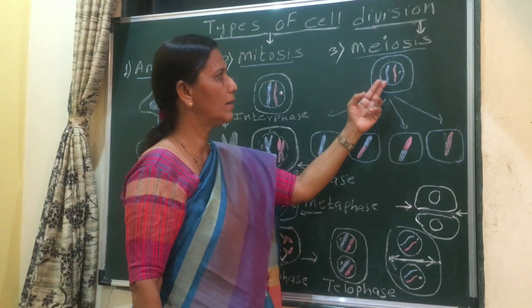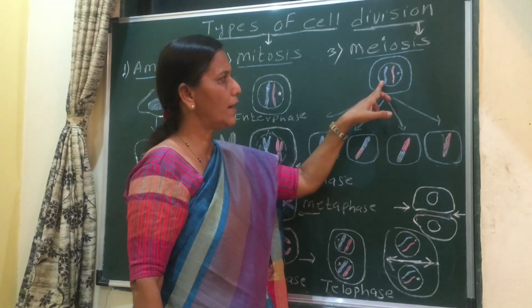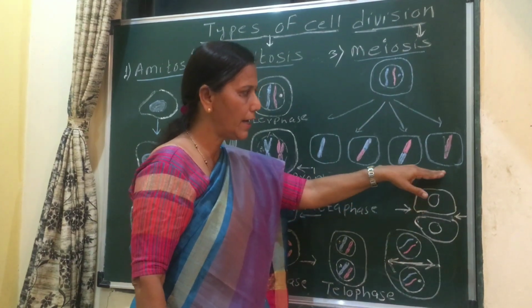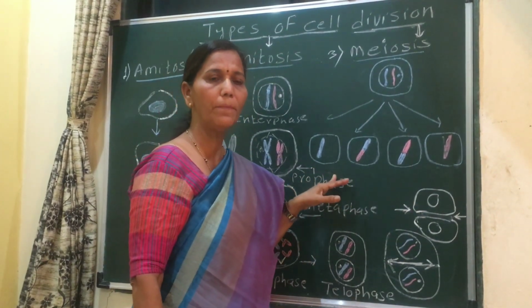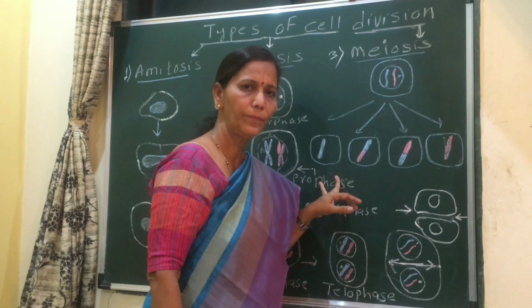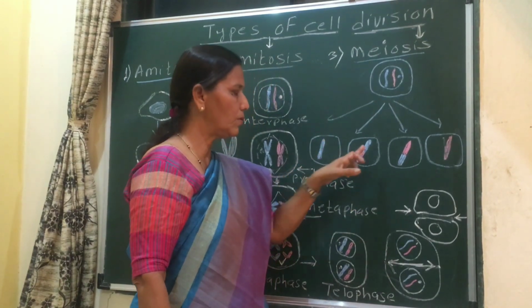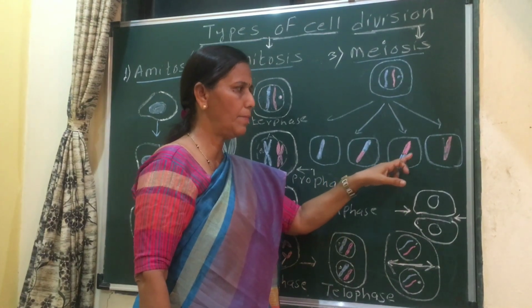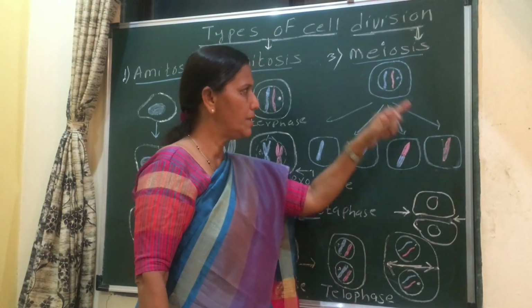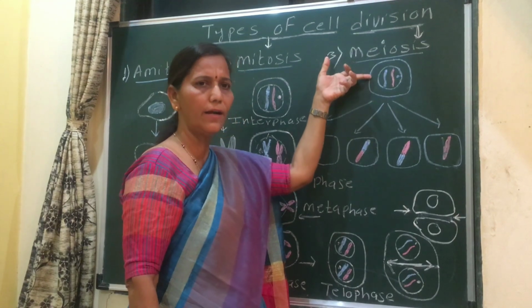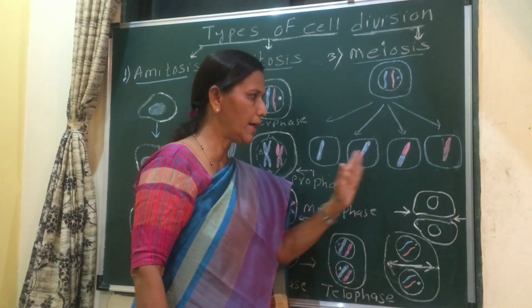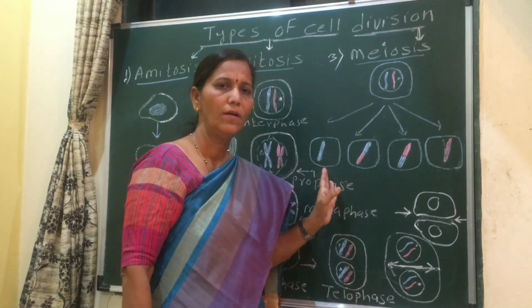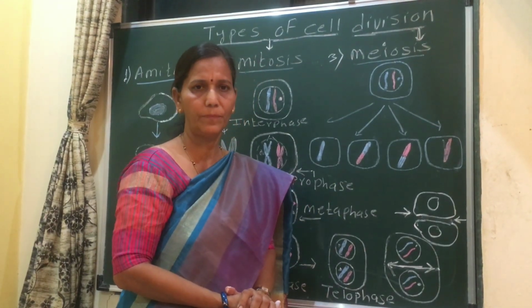See here, 2 chromosomes are there. One is blue, the other one is red. But here each daughter cell receives a different type of genetic material. That is, one contains blue, two contain half blue and half red, and one contains red. This means the daughter cells are not identical to the parent cell, and they are not identical to each other. They are different from each other. So variation occurs in the individual.